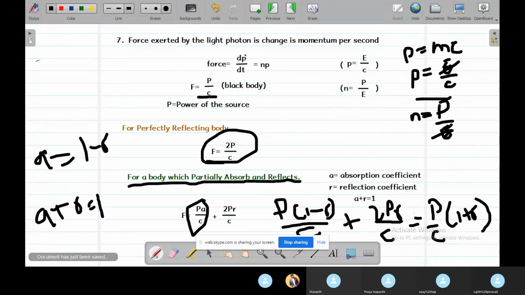This will be the equation for the force on a body which is partially absorbing as well as reflecting.